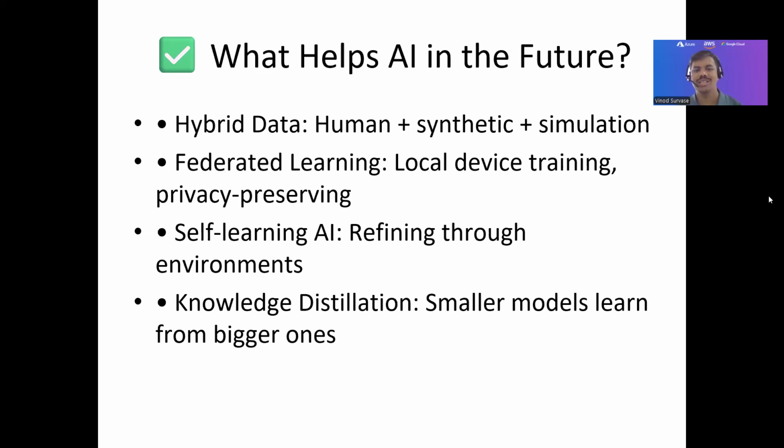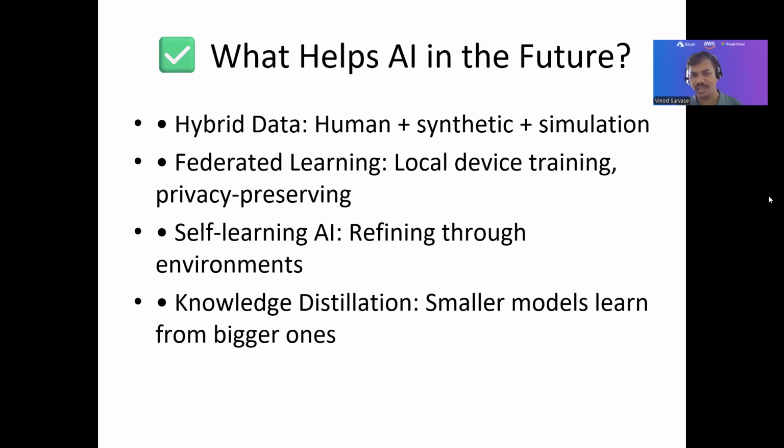But I have mentioned a few things here to understand it this way, where hybrid data means data which is created by humans, created by AI, plus simulations. So it is a kind of hybrid and mix between human and AI systems. So that's going to be the hybrid data formula, or hybrid data formulation, you can see.